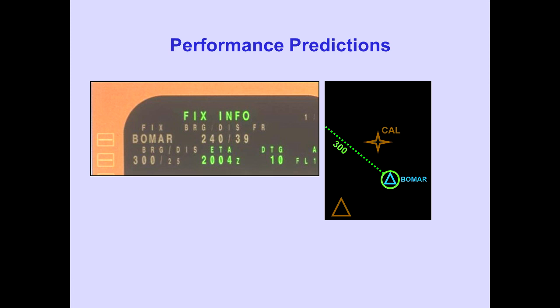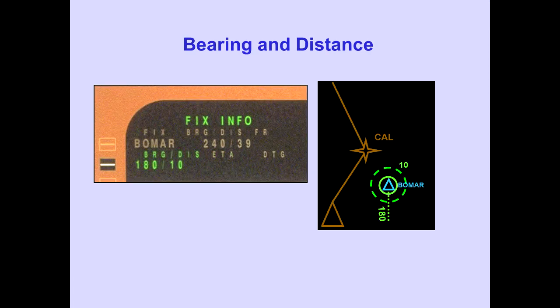Performance predictions of ETA, distance to go, and altitude are displayed for the point where the bearing or distance intersect the route. Entering both a bearing and a distance displays both the radial line and the distance circle on the navigation display. No performance predictions are displayed.